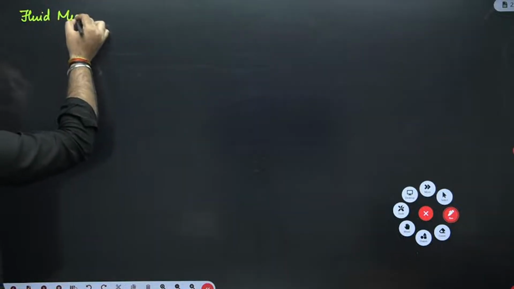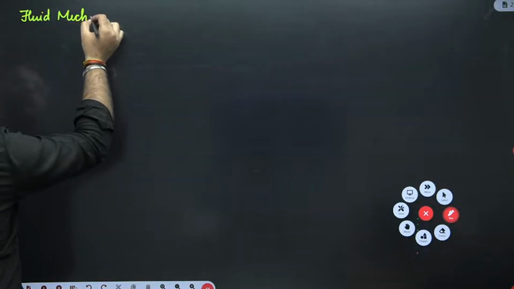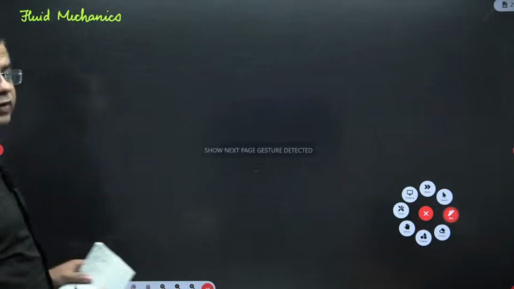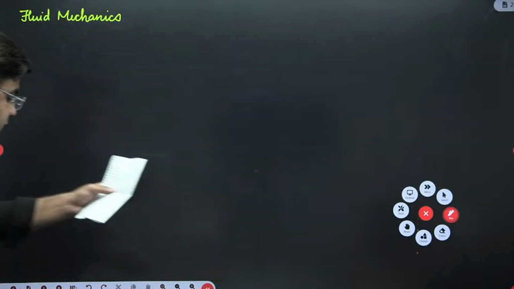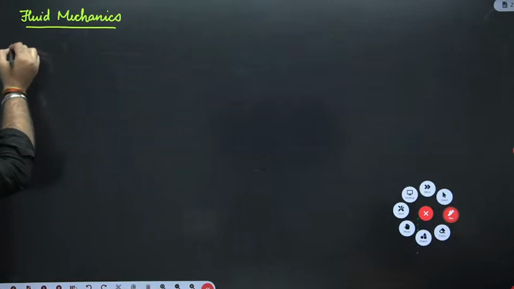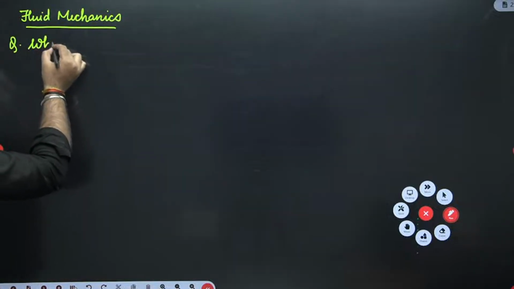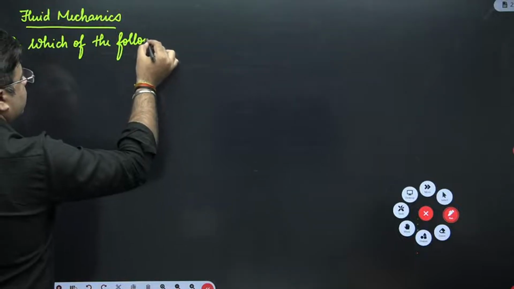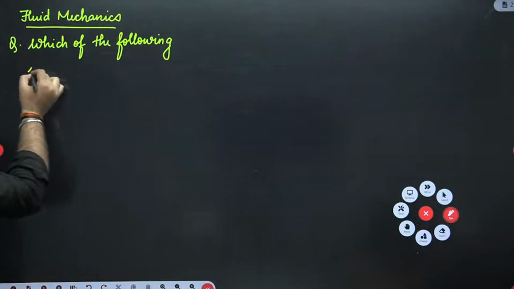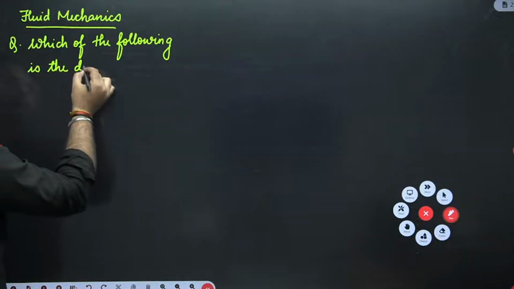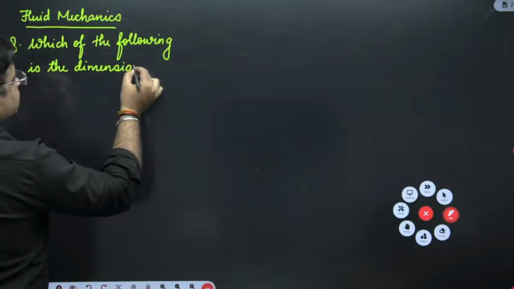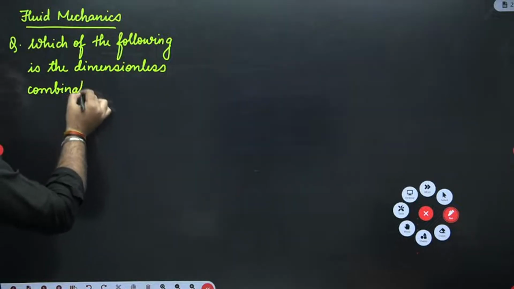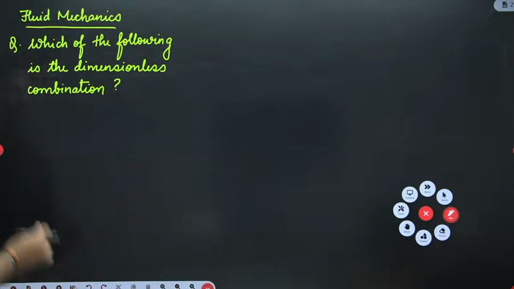What they said is, which of the following expressions is a dimensionless quantity, or which of the following is a dimensionless combination?